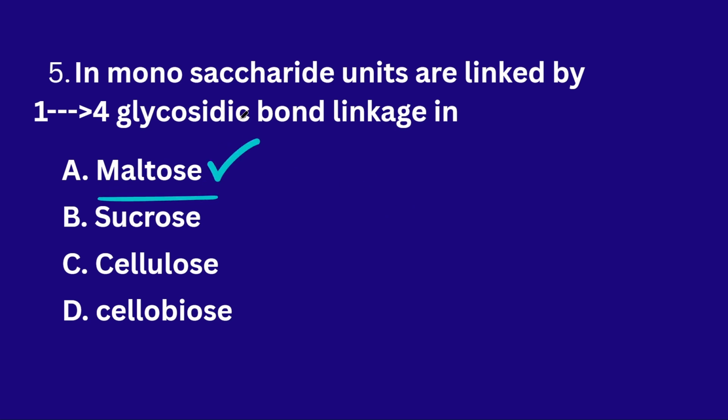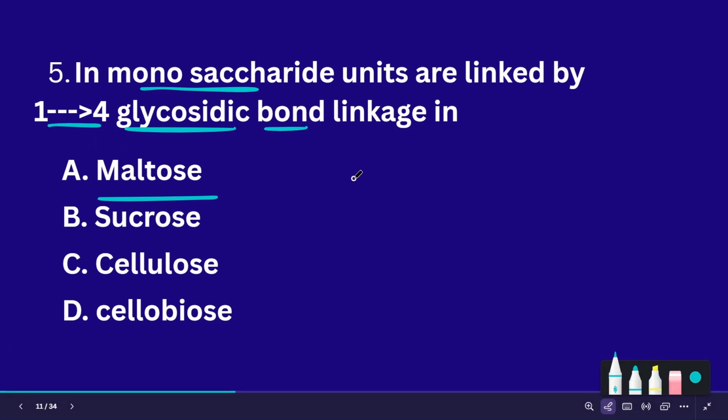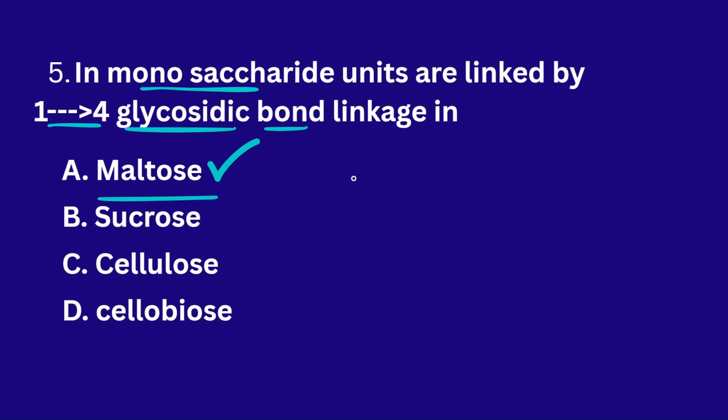In maltose, if we see the structure, it contains the glycosidic bond called 1,4 glycosidic bond linkage. Whenever the compounds are bound, they have a special linkage in the carbohydrate. This linkage is the 1,4 glycosidic linkage. This is seen in the monosaccharide units.